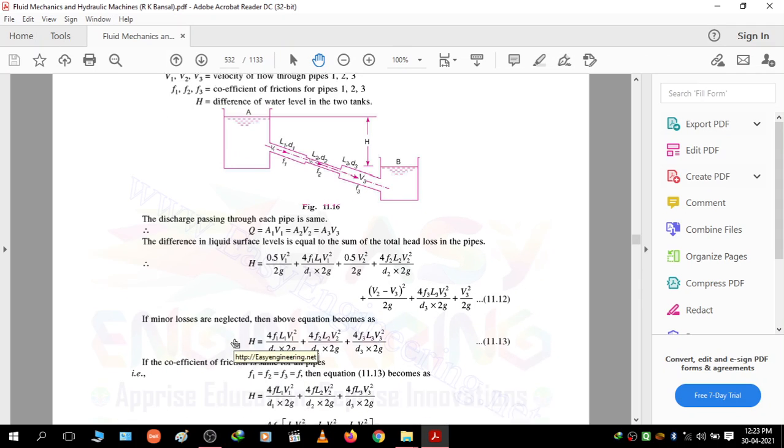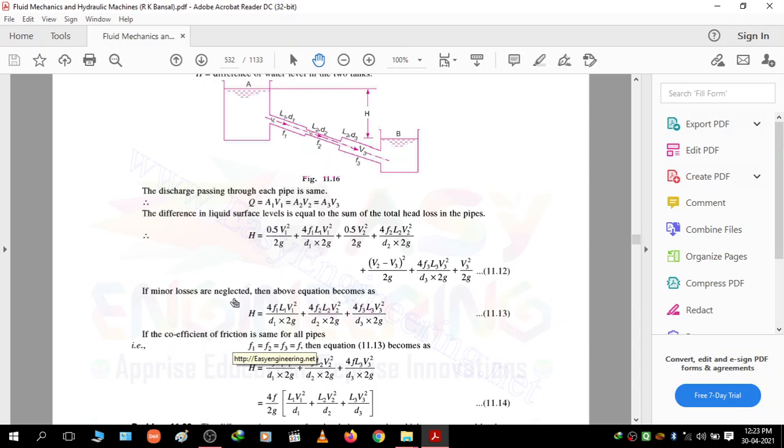Okay, so if minor losses are neglected, then the above equation becomes... in this case, if I ignore the minor losses, only the major losses will remain. So what will be the equation for major loss? H is equal to 4f1 L1 V1 square upon 2g D1 plus 4f2 L2 V2 square upon 2g D2 plus 4f3 L3 V3 square upon 2g D3.